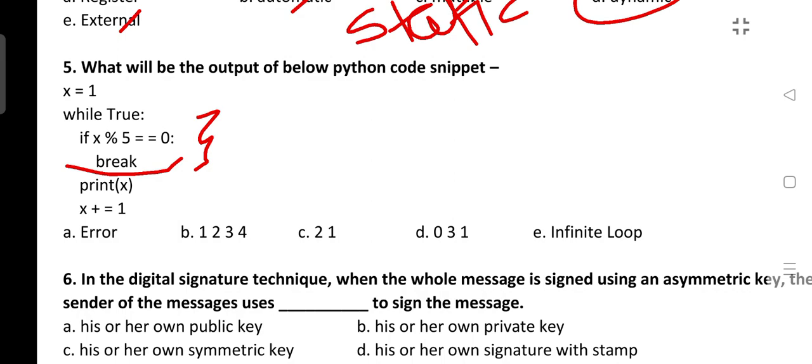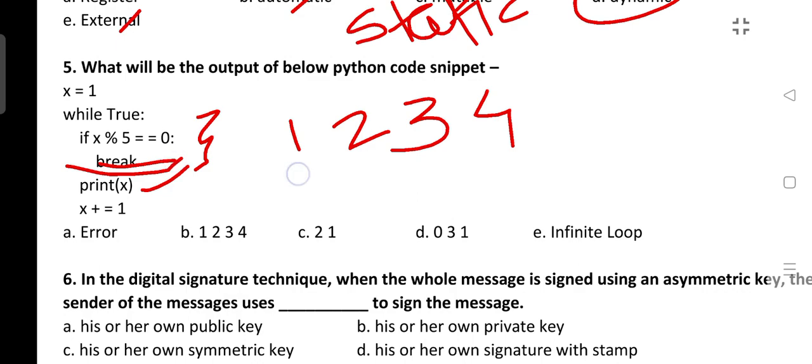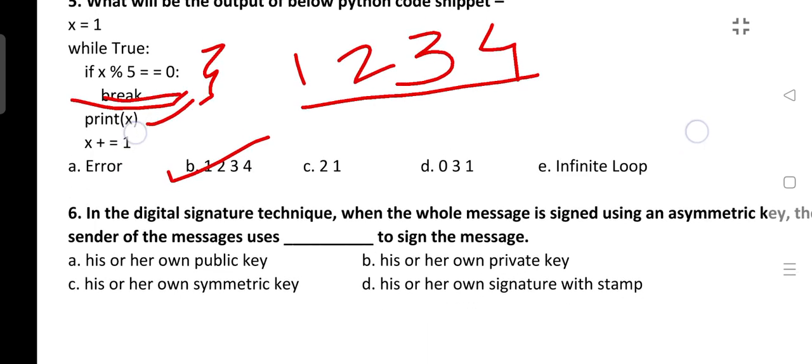So initially x is equal to 1, so 1 modulo 5 is 1, so x will be printed, means 1 will be printed. Now x is 2, again 2 modulo 5 is 2, 2 will be printed. Then 3 modulo 5 is 3, 4 modulo 5 is 4. Now 5 modulo 5. When we divide 5 by 5, the remainder will be 0. So this condition will be true and here it will terminate. So the answer will be 1, 2, 3, 4. So this is the answer. I hope it is clear. If any question is not clear, please let me know in the comment section. I will add those questions in another session and we will discuss that.